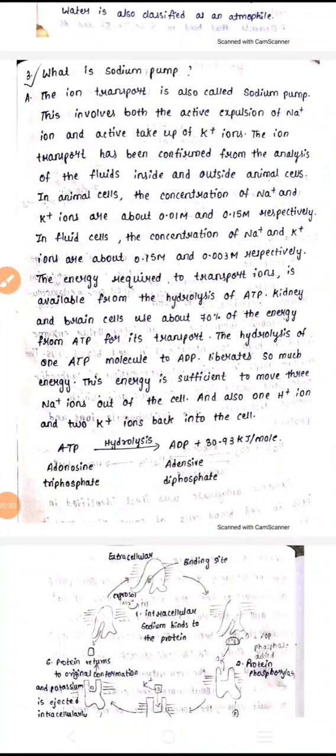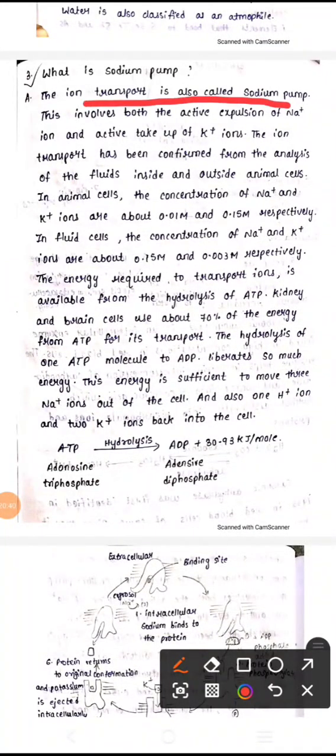In the same way, sodium and potassium are present in the active site. Simply, we call this ion transport the sodium pump, which involves active expulsion of both sodium ions and potassium ions. Here the ions are transferred from one place to another, from inside to outside in animal cells. In animal cells, the concentration of Na plus and K plus ions is here.